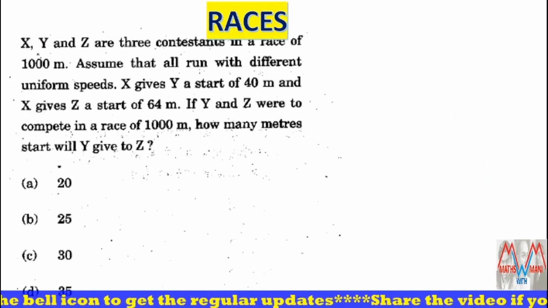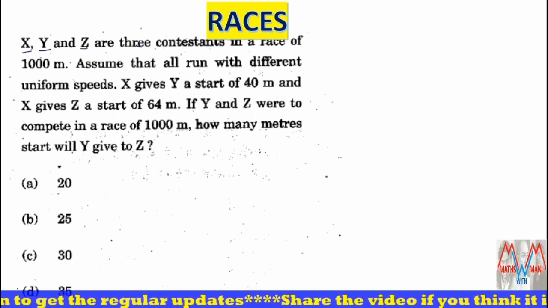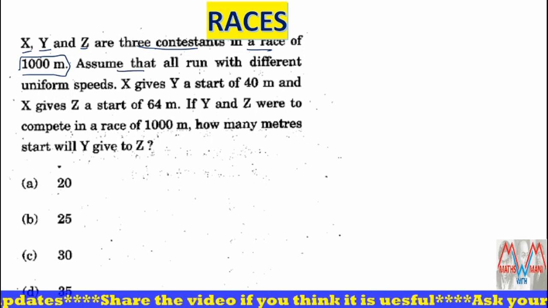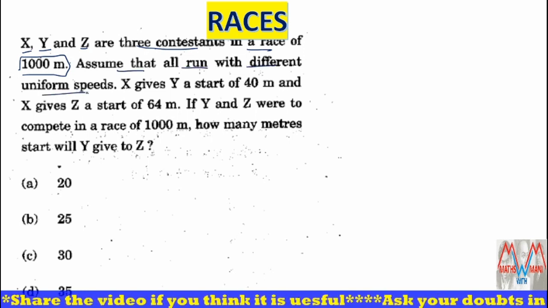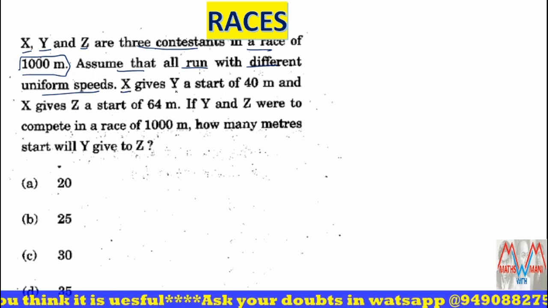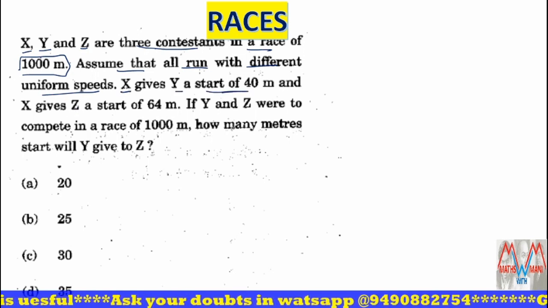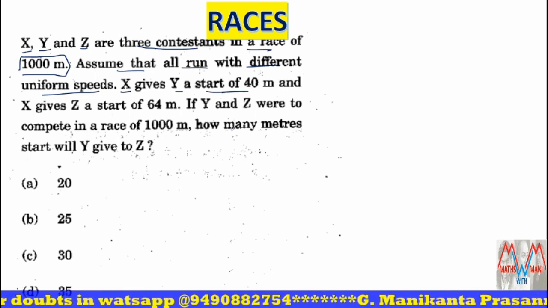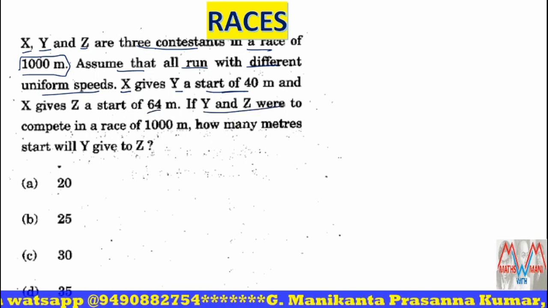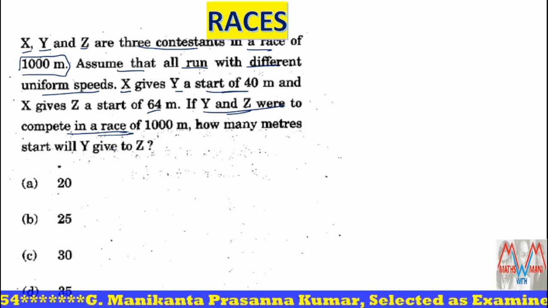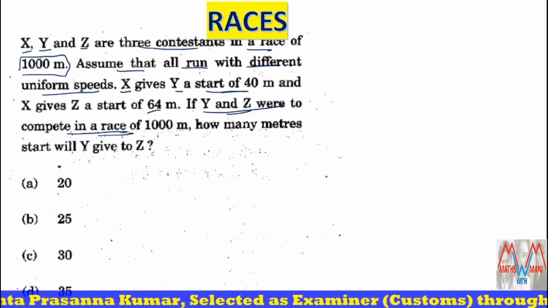Races. X, Y, Z are three contestants in a race of 1000 meters. Assume that all run with different uniform speeds. Different speeds, but they are uniform speeds. X gives Y a start of 40 meters, and X gives Z a start of 64 meters. If Y and Z were to compete in a race of 1000 meters, how many meters start will Y give to Z? In races, these are very important problems.